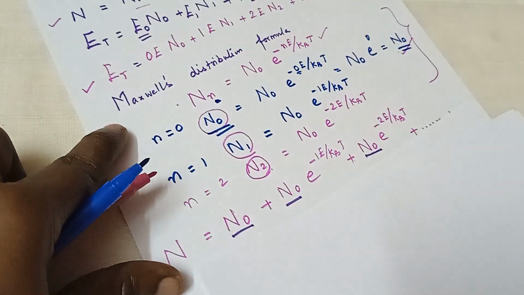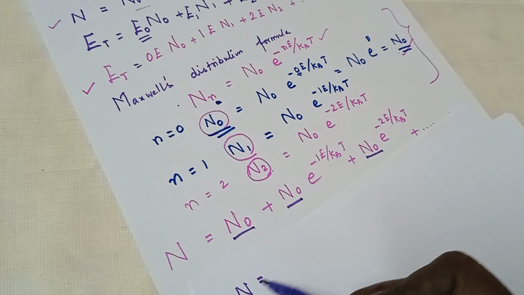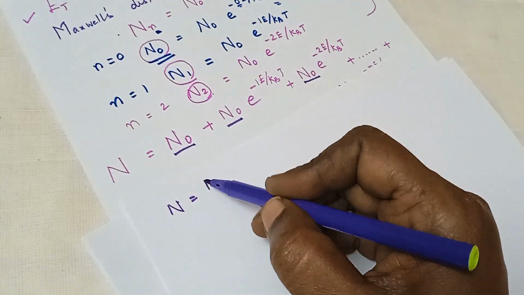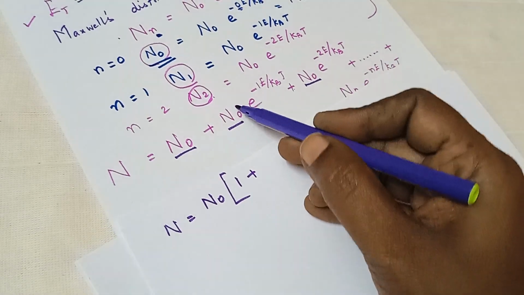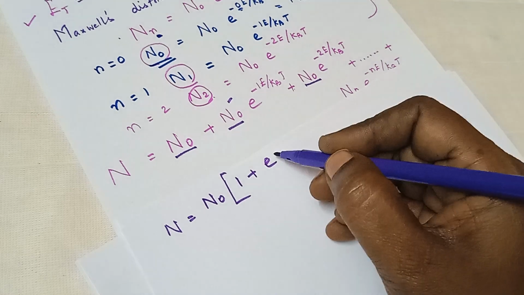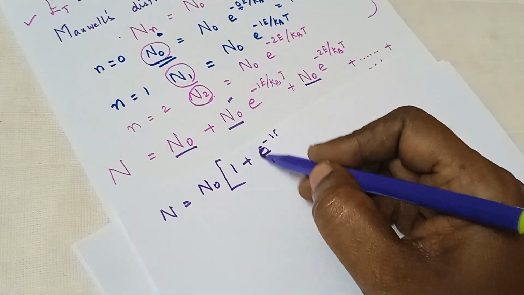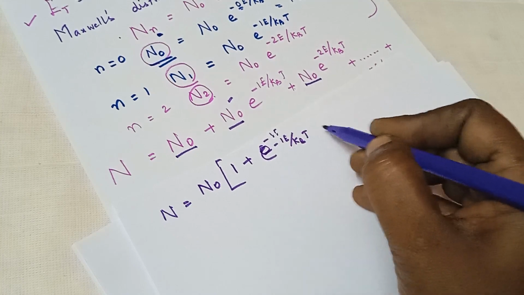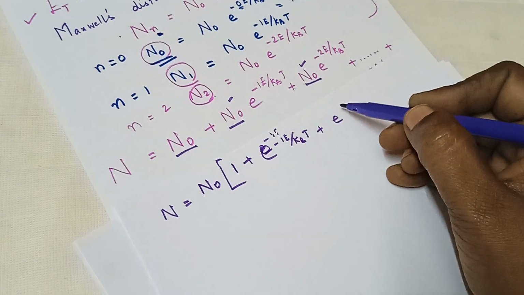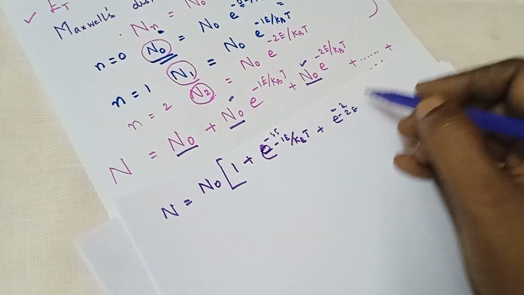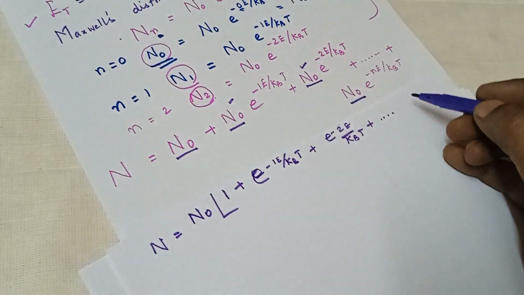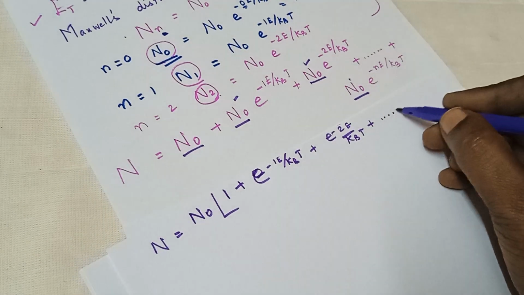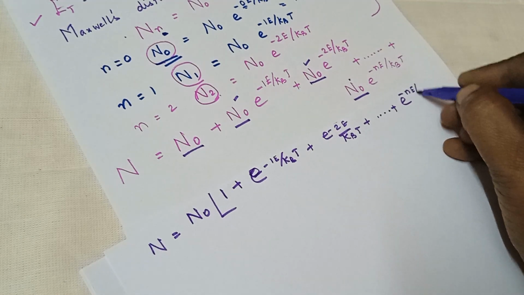Therefore we have N is equal to N0 out of the bracket 1 plus e power minus 1e by kBT plus e power minus 2e by kBT, and finally e power minus ne by kBT.